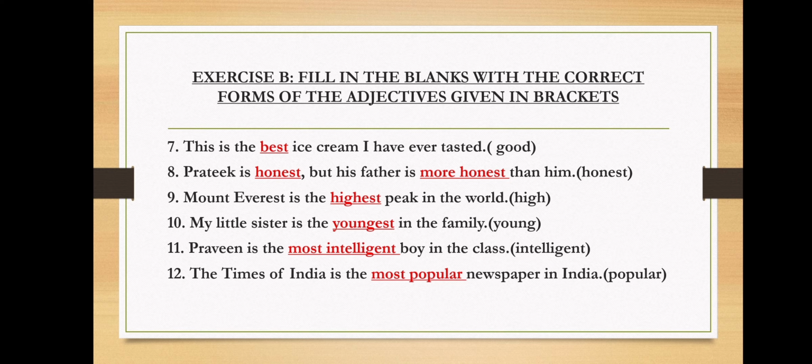Next is, Pratik is dash but his father is dash than him, and the adjective is honest. So in the first blank we will be using positive, and in the second blank we will be using comparative because there is comparison. So Pratik is honest but his father is more honest than him.